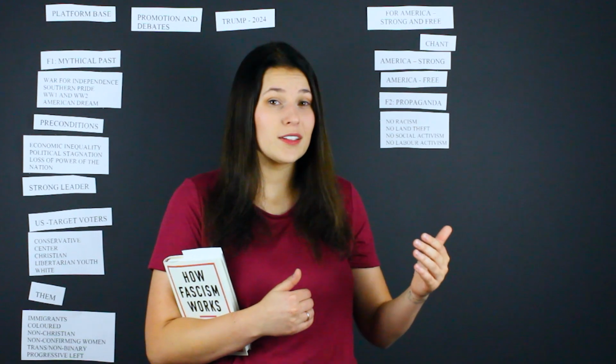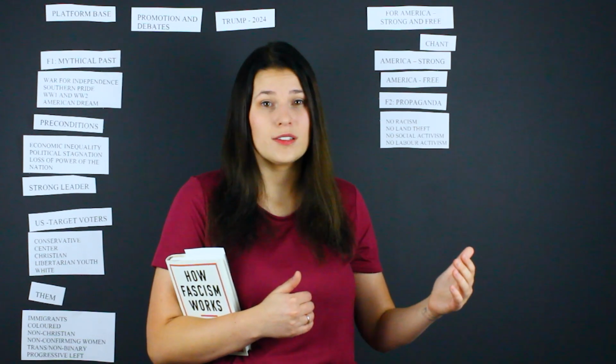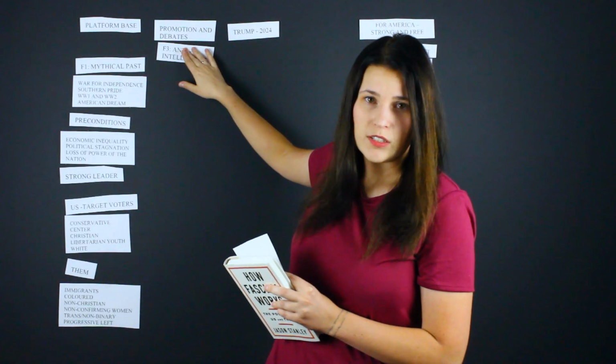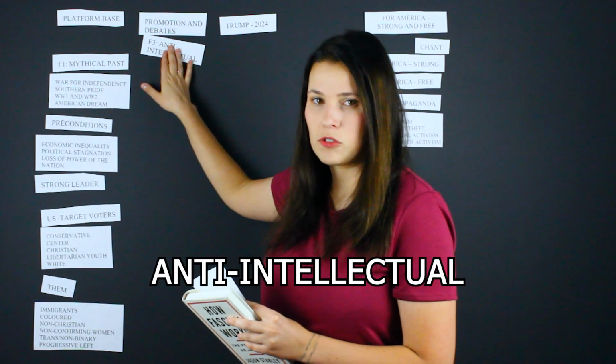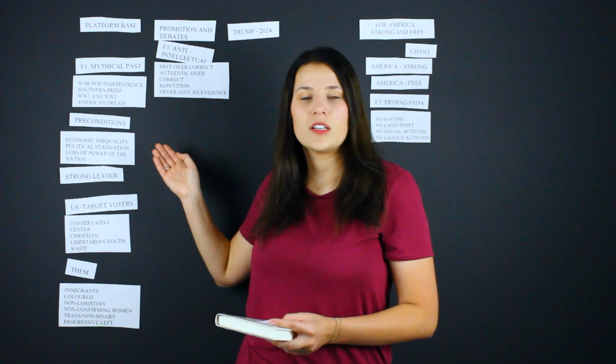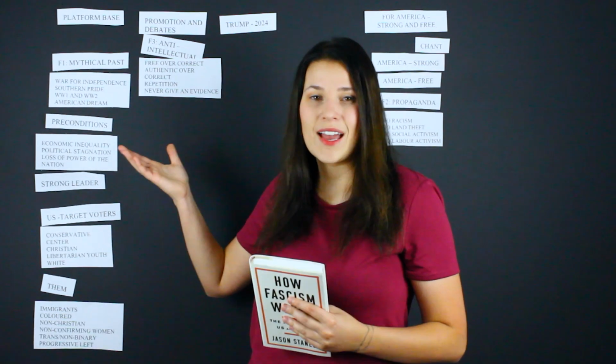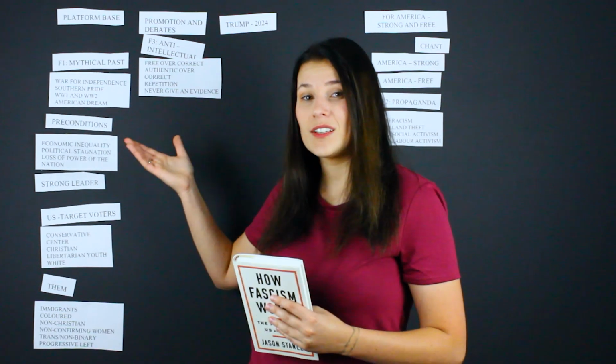The populist fascist leaders are viewed by their base as more authentic, and Trump's base is not interested in how correct he is. They're more interested in how authentic he is and how anti-status quo he is. That will be important for promotion, debates, and media. Trump needs to remain authentic, and he can remain anti-intellectual. He doesn't ever have to be correct, he never needs to follow the evidence. Instead, he needs to put emphasis on how authentic and real he is.